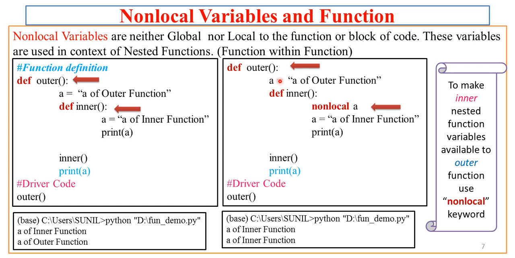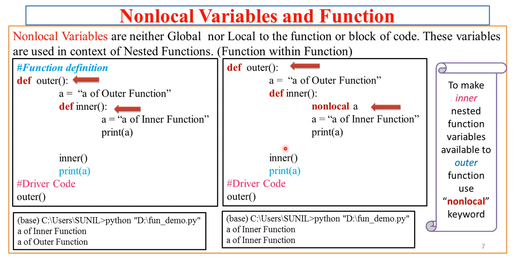So whatever A we are defining inside inner function is a nonlocal variable. Nonlocal resources are made available to the outside world by using nonlocal A. This will tell Python that this A can now be accessible outside this inner function boundary.